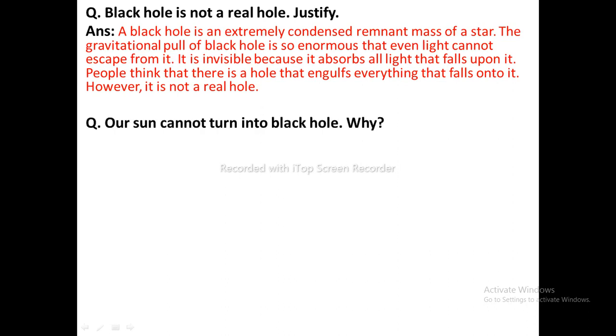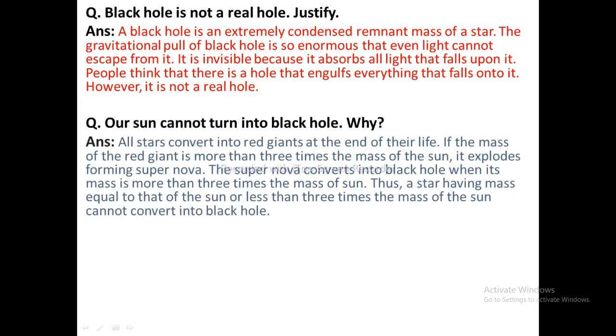Our sun cannot turn into black hole. Why? All stars convert into red giant at the end of their life. If the mass of the red giant is more than 3 times of the mass of the sun, it explodes, forming supernova. The supernova converts into black hole when its mass is more than 3 times of the mass of the sun. Thus, a star having mass equal to that of the sun or less than 3 times the mass of the sun cannot convert into a black hole.